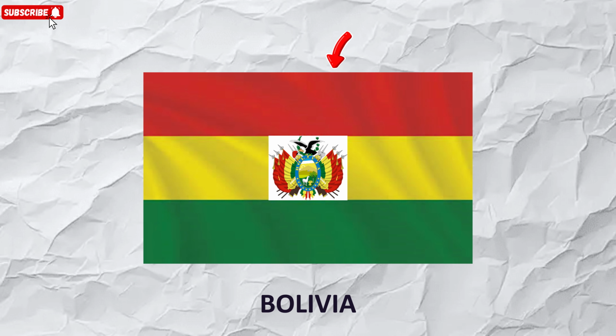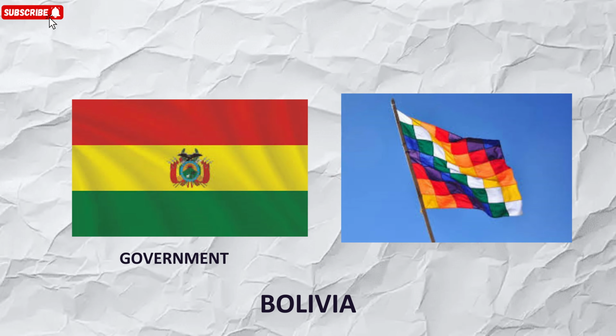Bolivia. Red symbolizes the blood of national heroes, yellow the country's mineral resources, and green the fertility of its land. Bolivia is one of the few countries with 2 official flags, the tricolor used by the government and a separate indigenous flag called the wiphala, a square of colorful squares representing the native Andean peoples.